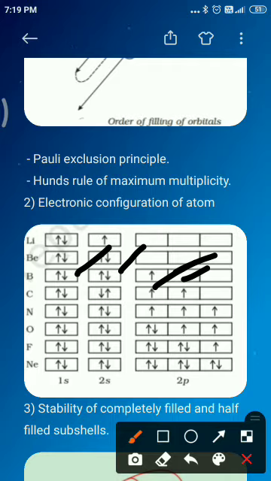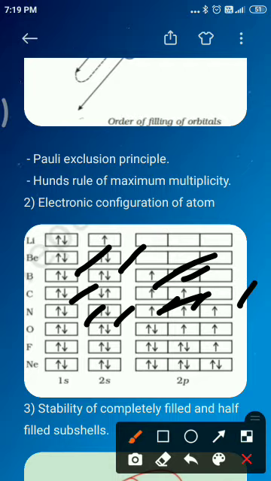In the same way nitrogen has 7 electrons, so the 2p subshell is completely half filled. The electronic configuration of nitrogen is 1s2 2s2 2p3. Oxygen is 1s2 2s2 2p4.